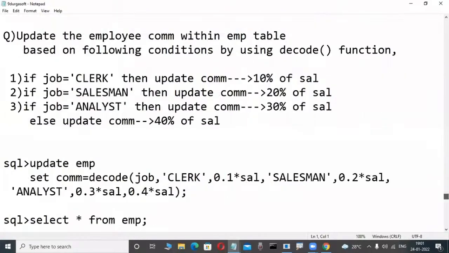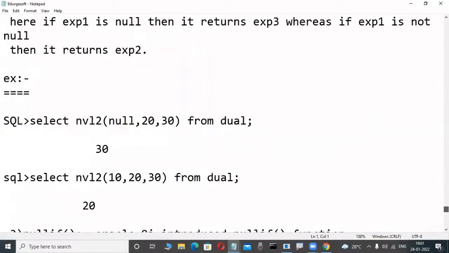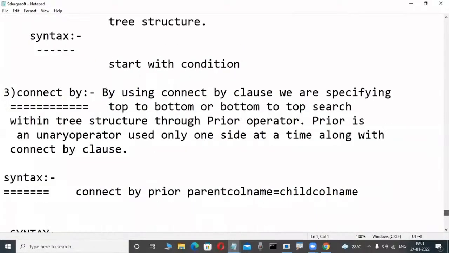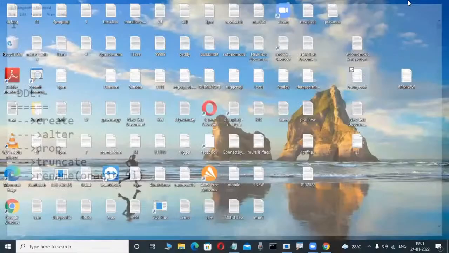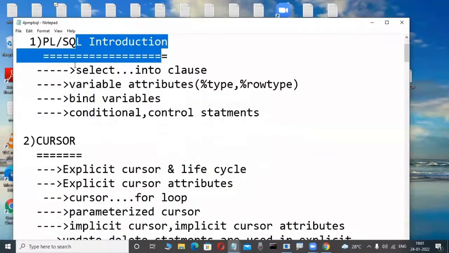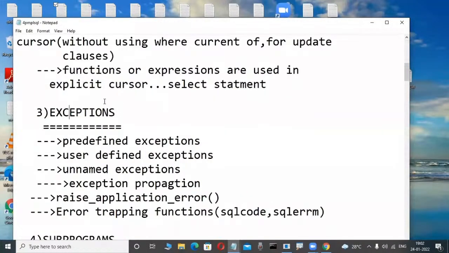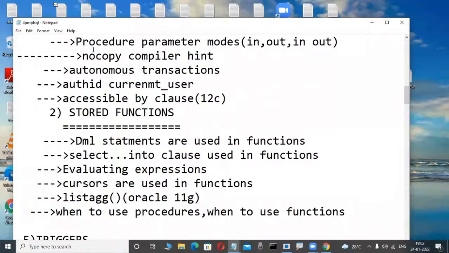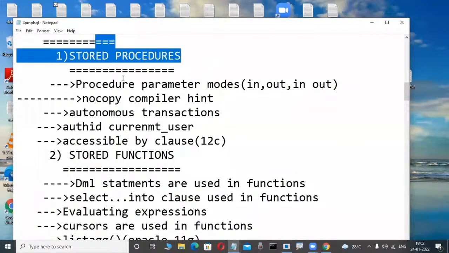So much syllabus. Now indexes, synonyms, hierarchy. So many things are there. Big concepts. Again, PLSQL means some other concepts are there. Observe here, PLSQL means PLSQL cursors, exceptions, subprograms, stored procedures, stored functions, triggers.